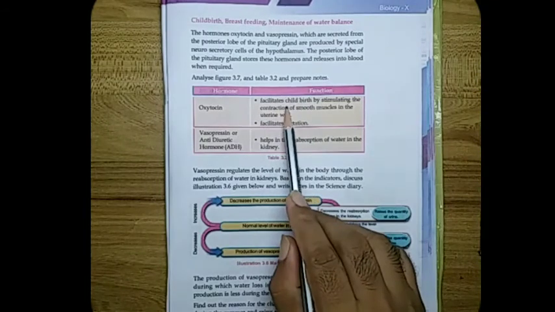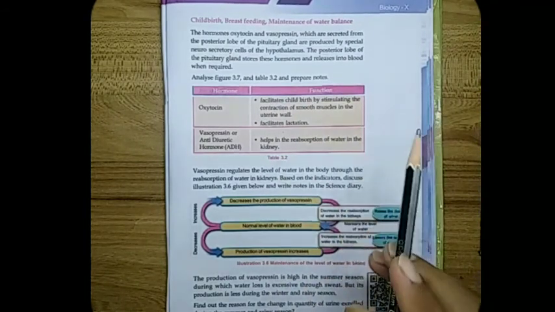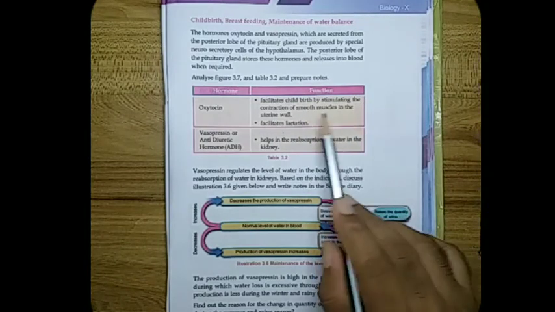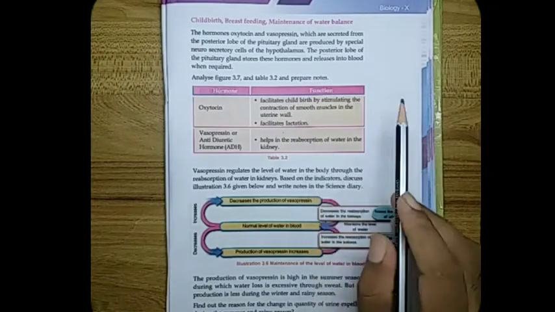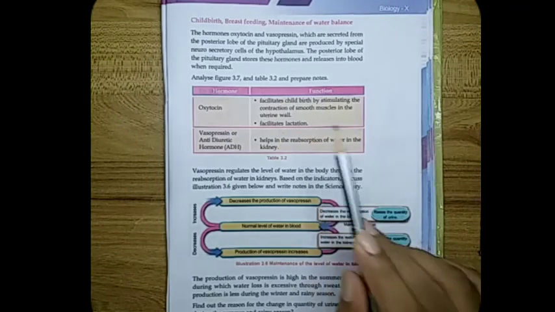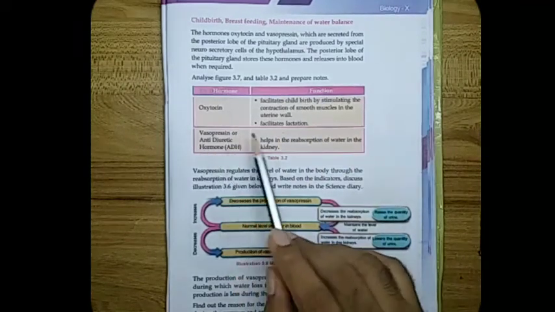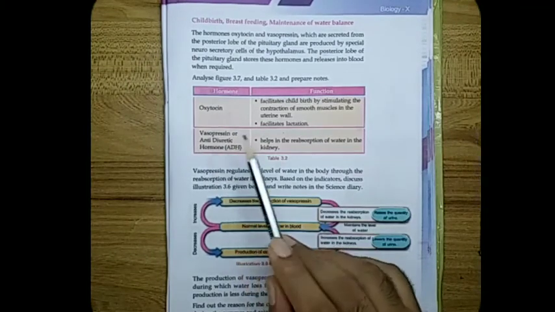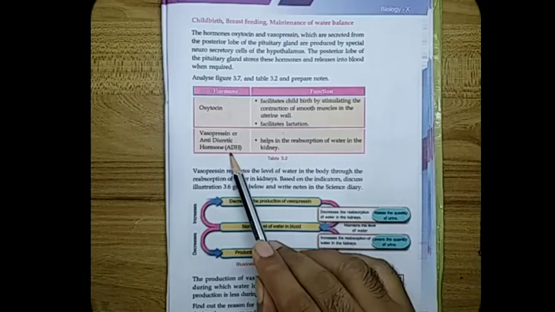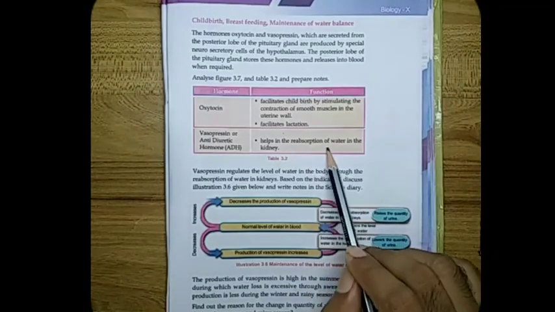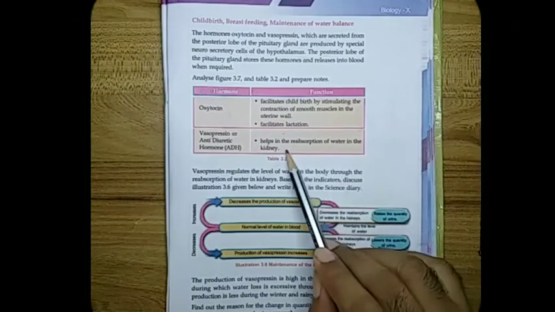It facilitates childbirth by stimulating the contraction of smooth muscles in the uterine wall. And again, it facilitates lactation. Then what about vasopressin? It is otherwise called antidiuretic hormone or ADH. It helps in the reabsorption of water in the kidneys.